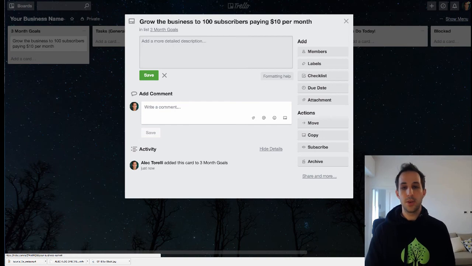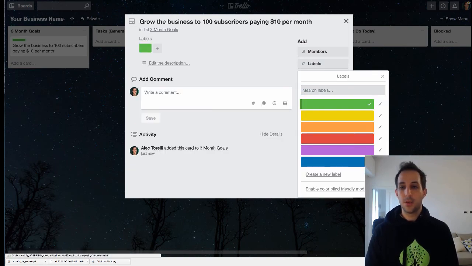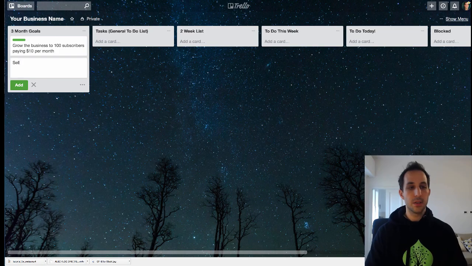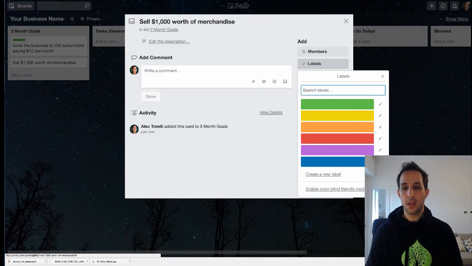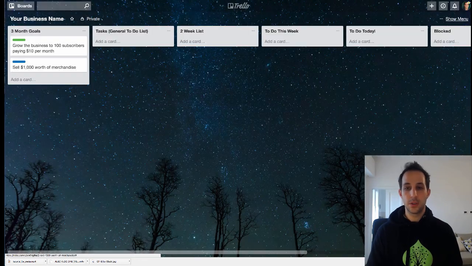And the first thing I would do is label it. You want to label this in a color. This allows you to organize your tasks easily so that they are visible. If your second goal is to sell $1,000 worth of merchandise, you would label this goal in blue. And now you have 2 clear goals that are your 3-month timeline, and you can easily understand what the tasks are that relate to these goals.